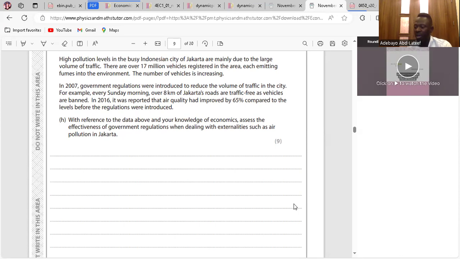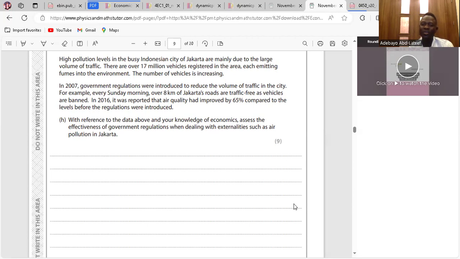Clear? Yeah. One method which government can use to reduce these externalities is to come up with regulations. And what are regulations? These are government laws and rules which make negative externalities illegal. As a result, pollution may reduce and externalities will reduce. However, government regulations might be too strict or too soft.